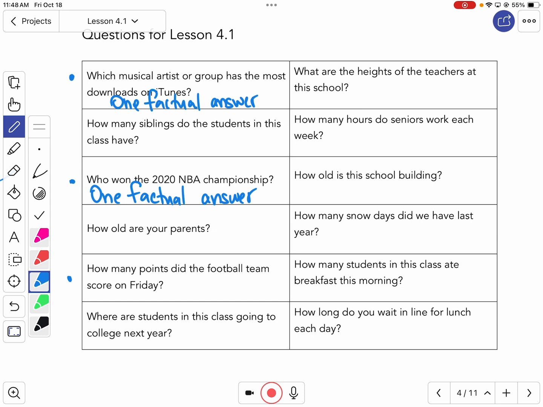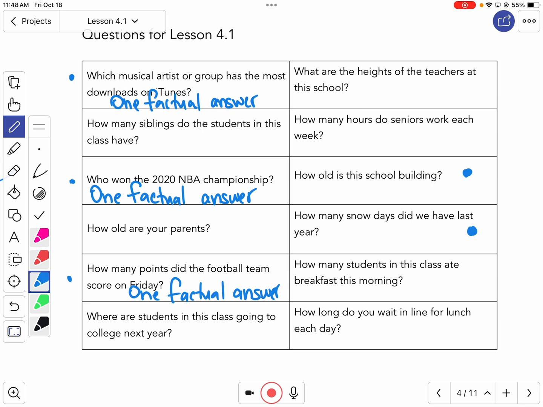Okay. So one factual answer. Are there any like that in the second column? Which ones do you think it might be in the second column? The age of the school building. And the snow days. Okay. Yep. Right. They have one factual answer. That's referred to as a non-statistical question. It has one answer. All right, one factual answer.